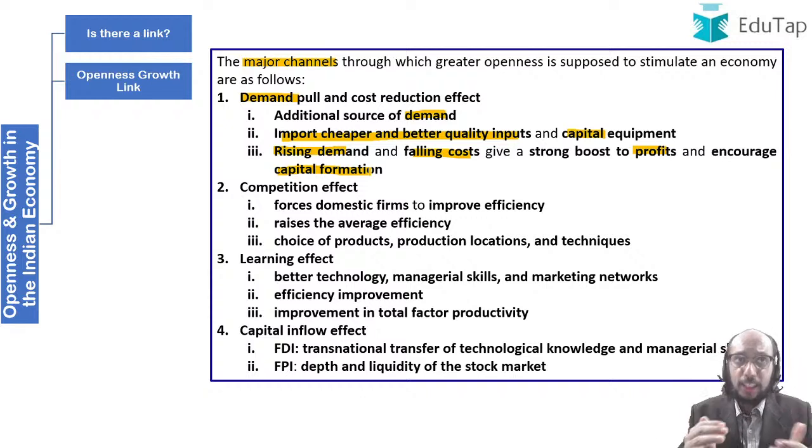The first channel through which openness can bring about growth is by giving a demand pull and by pulling the costs down. So by raising the demand, openness can help in growth. By ensuring cost reduction, openness can help in growth.